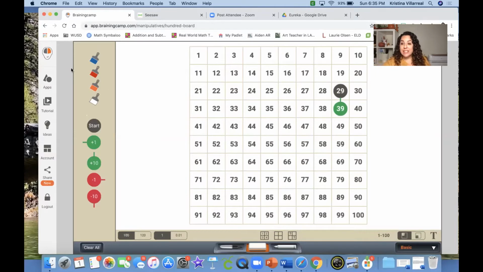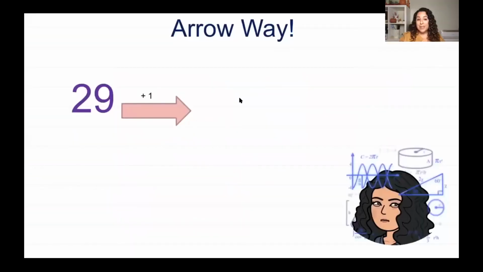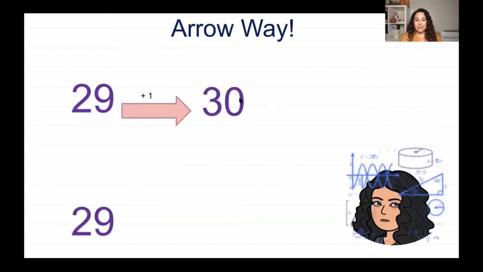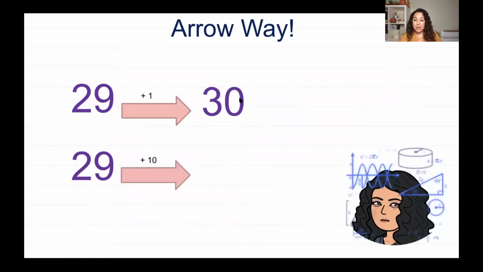So let's go ahead and see that on our slideshow. Okay, so now I have 29, and I have my arrow and 1 more. And we already saw that that was 30. So now let's go ahead and see the same number, 29. And it's going to ask us what 10 more is. And remember on that hundreds chart, we just moved down, and that is 39. So let's go ahead and talk about a few more arrow ways.